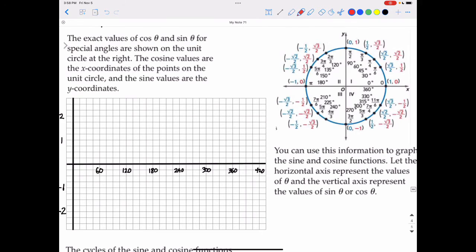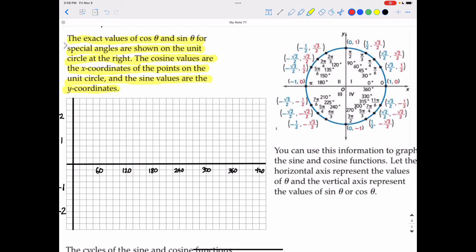The exact values of cosine and sine for the special angles are shown on the unit circle at the right. The cosine values are the x-coordinates of the points of the unit circle, and the sine values are the y-coordinates, as we learned from the very first part of this video. You do not have to memorize this unit circle. This is just going to be used to help introduce you to what a sine function looks like, or what many trig functions look like.